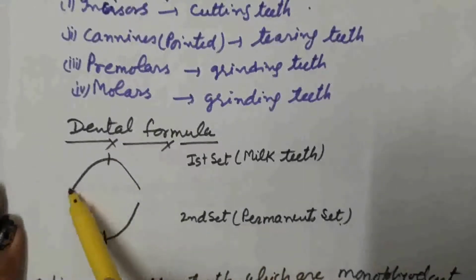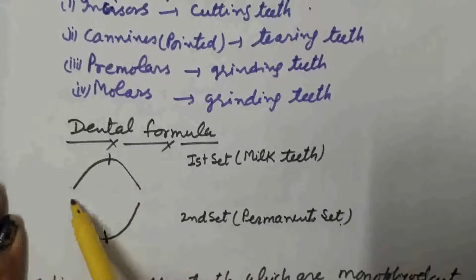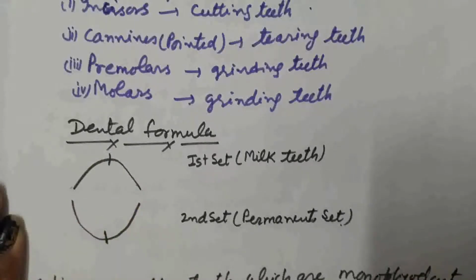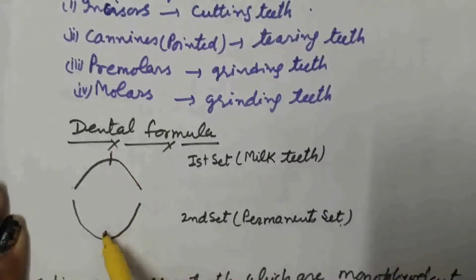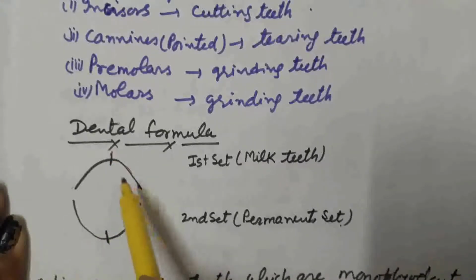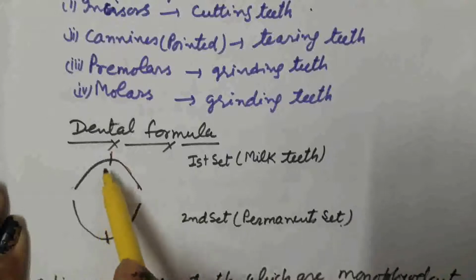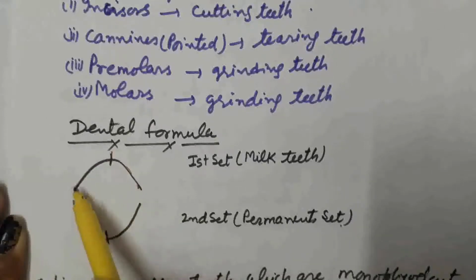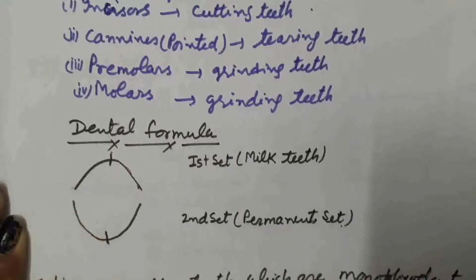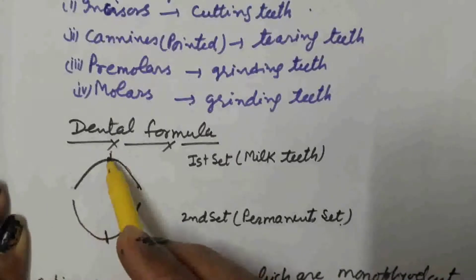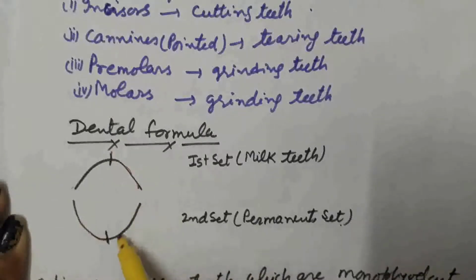Suppose this is the upper jaw and this is the lower jaw. I divide this from the center. So this is the half upper jaw and this is the half lower jaw. This is the another half upper jaw and this is the other half lower jaw. So in dental formula, we take only the upper half jaw and lower half jaw.